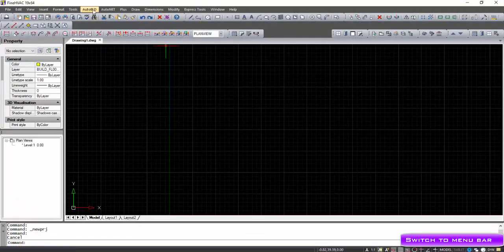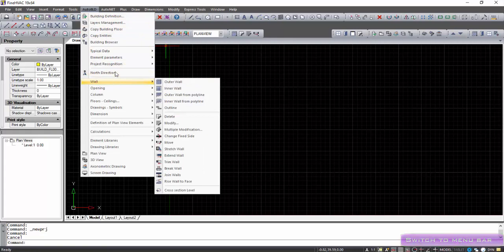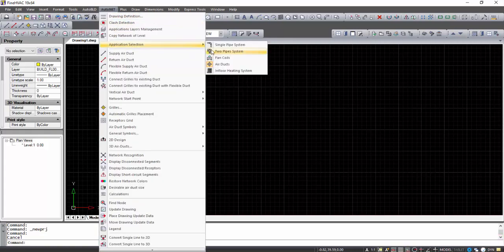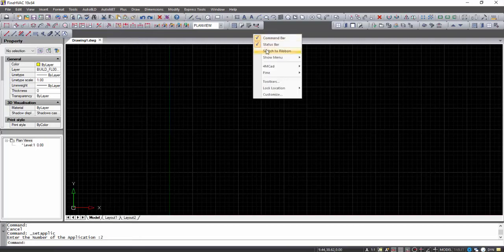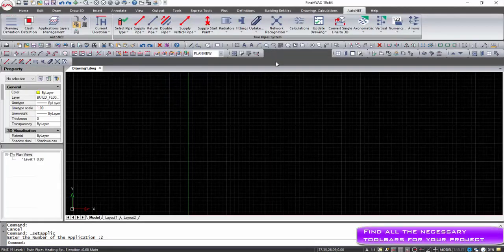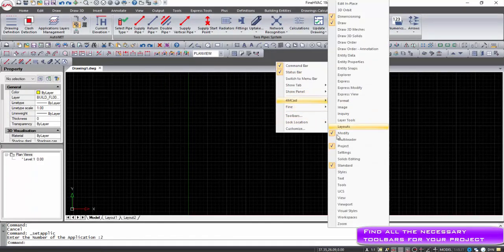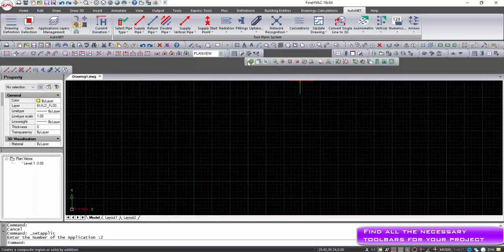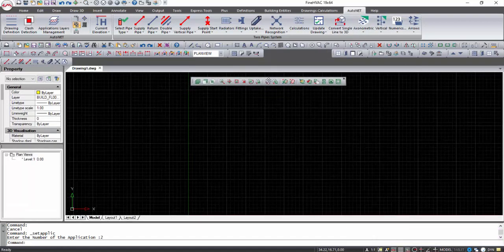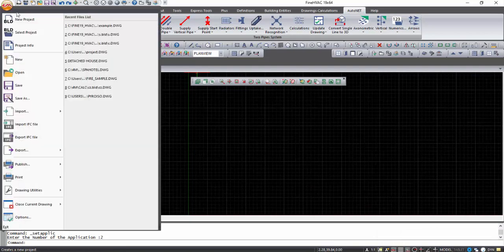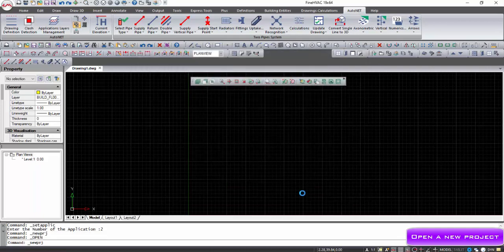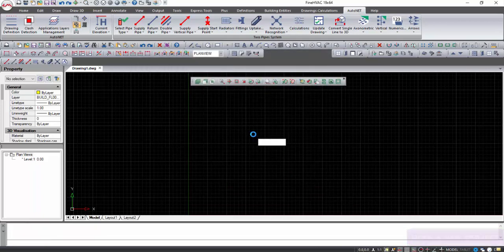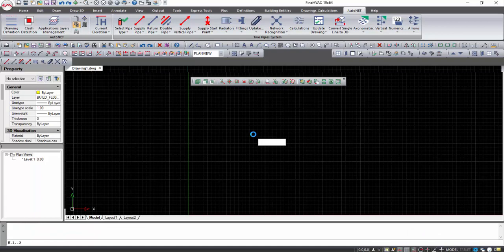When the application starts, the ribbon menu appears. If the user wants to work with the classic menu, make a right-click on the toolbars and select Go to Menu bar. You can define a new project through the corresponding option in the File menu. In order to load an existing project, which has been created with the program, you choose Select Project.